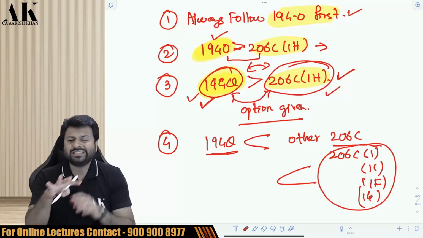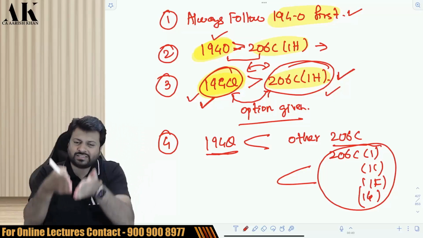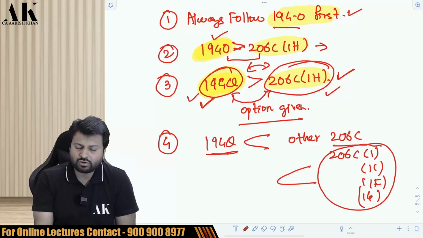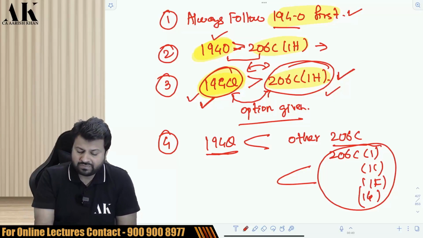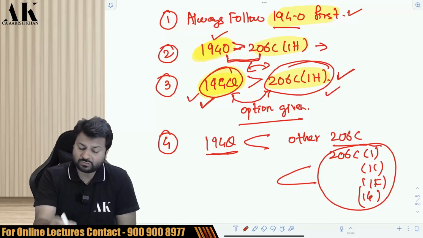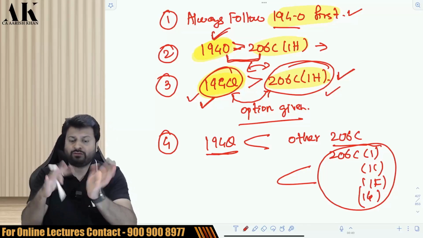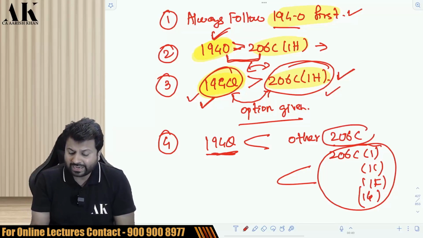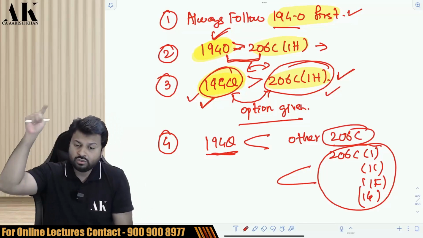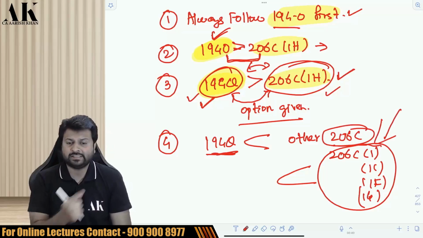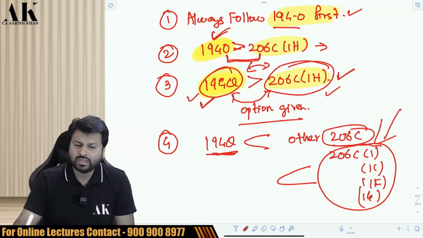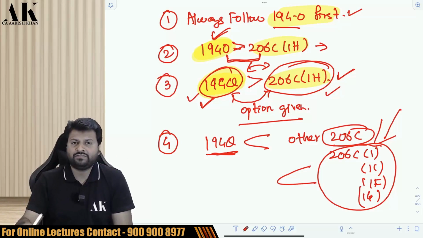Okay, so this is ultimately the synopsis of the entire discussion. 194O will have a priority. Between 194O and 206C1H, 194O will have a priority. Between 194Q and 206C1H, you have an option. And between 194Q and other TCS sections, you don't have an option. You have to follow the provisions of TCS. You can take a photograph of this if you want, and then we'll move ahead with the next section. Okay, fast.